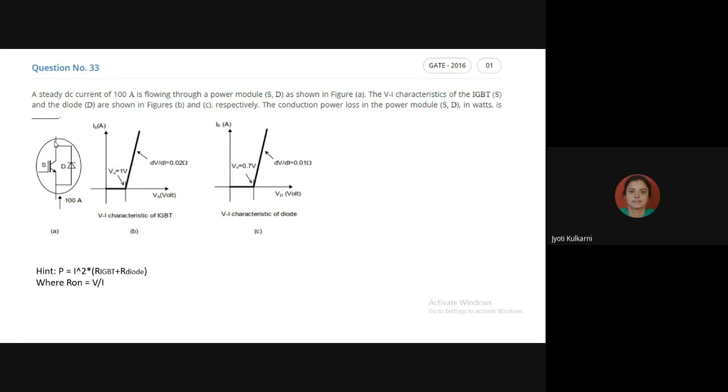What do you feel? As per the direction given at its terminal, it will allow the current through this line. It will carry the current from upward, go here and then come down. Or the current of 100 ampere which we are feeding, will it flow? Just see, will this 100 ampere flow through S or will it not flow through S?